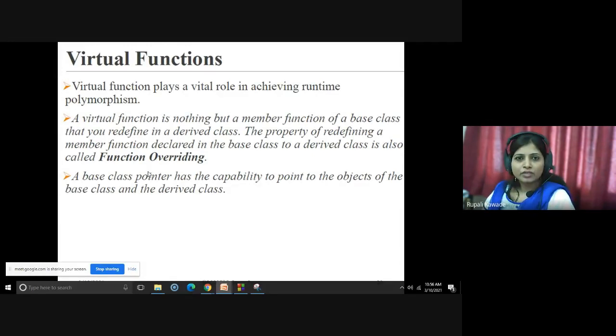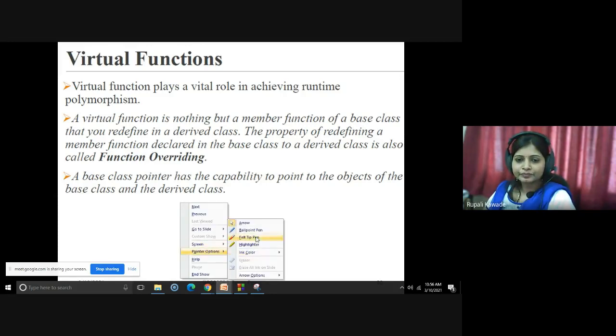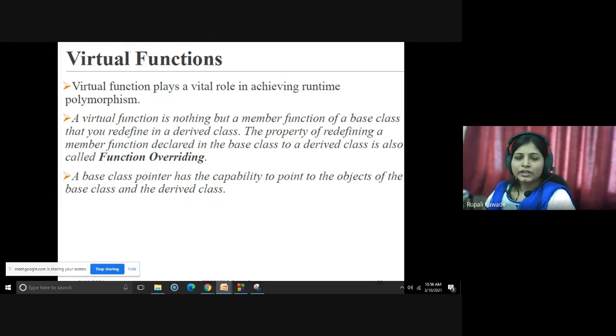So basically, we have to understand first what virtual functions in C++ are. They play an important role in achieving runtime polymorphism. A virtual function is nothing but a member function of a base class. It is a member function, meaning it belongs to a specific class. Which class? That is a base class, that you redefine in the derived class.